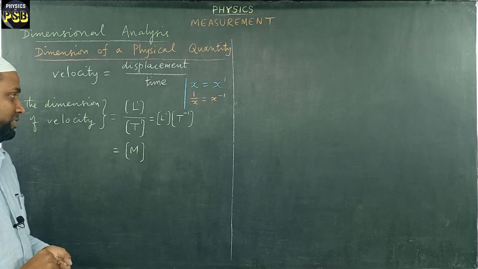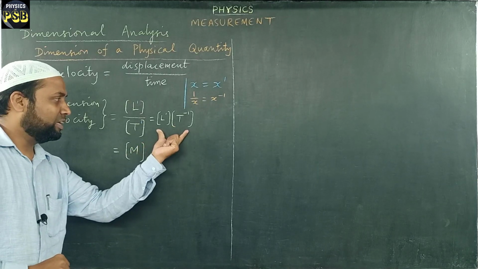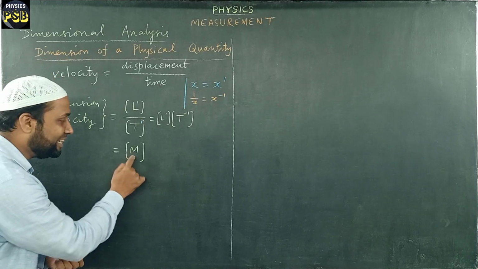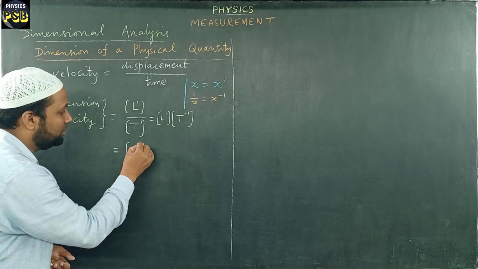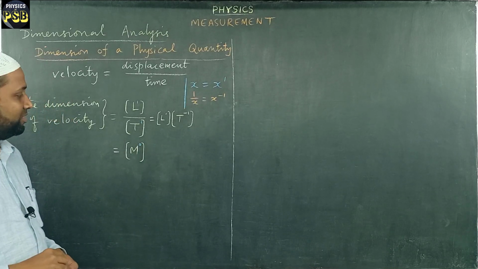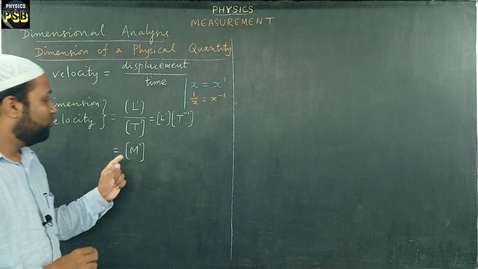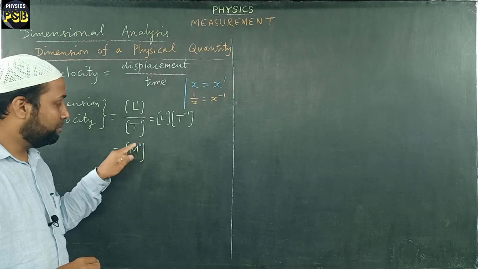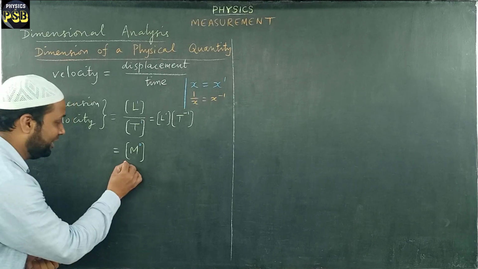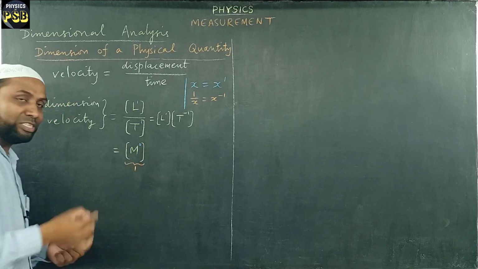Now to keep the value as such, I raise M to the power 0. Correct? When something has power as 0, then its value is equal to 1. You remember this. So M power 0 is 1.